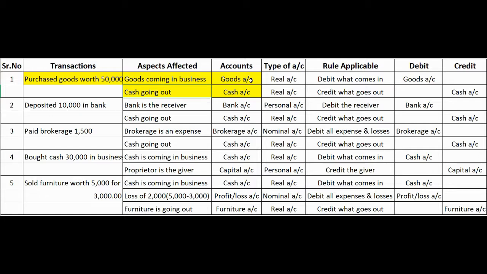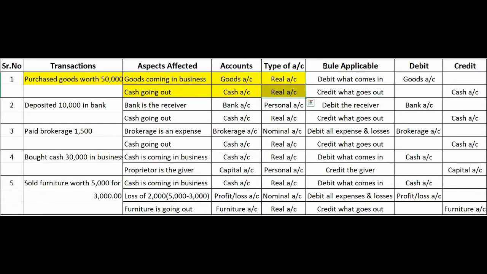These two things which are affected are both real account. Why? Because real account includes all tangible and intangible assets. Therefore, goods and cash both are tangible assets. Therefore, they are a part of real account.